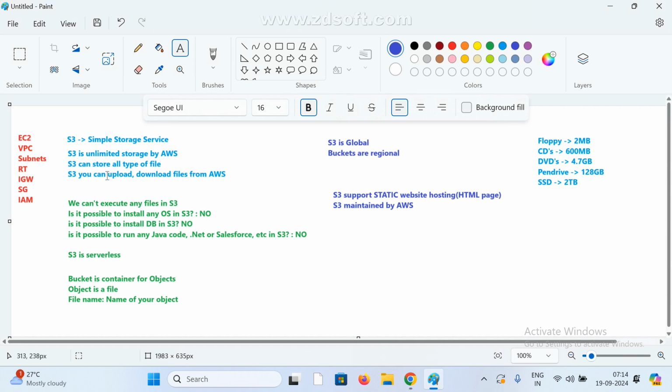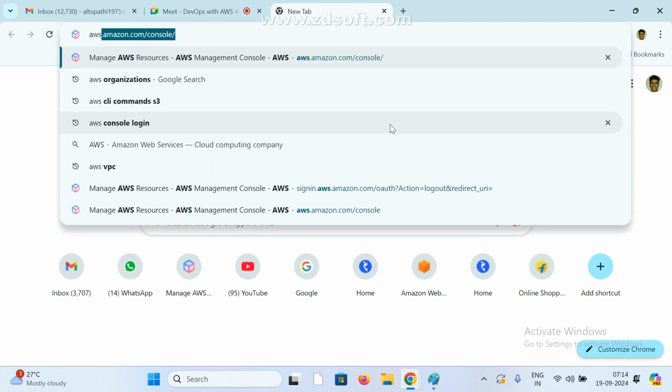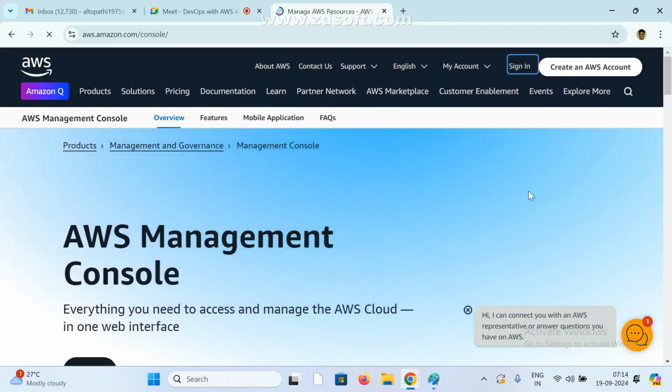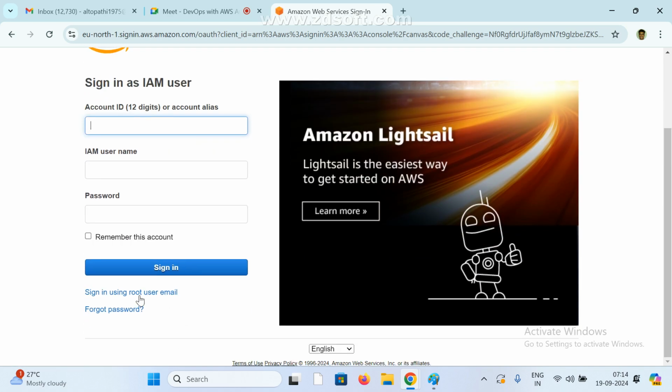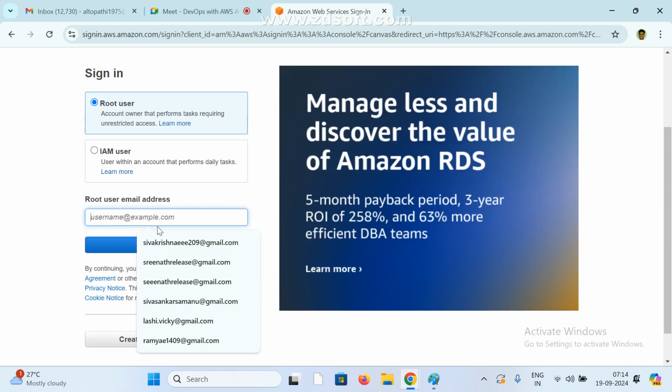Now we'll see how to create S3. This is one of the topmost services provided by AWS, and also one of the topmost in real time. In most cases we use S3, and we store our documentation and everything in S3. Now I am logged in to my root user.